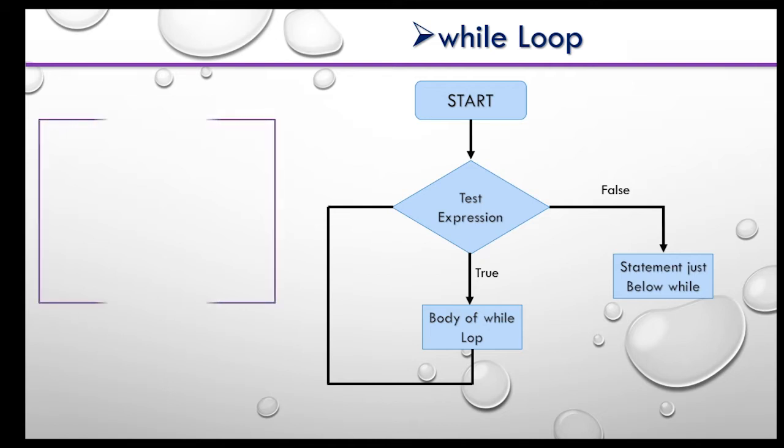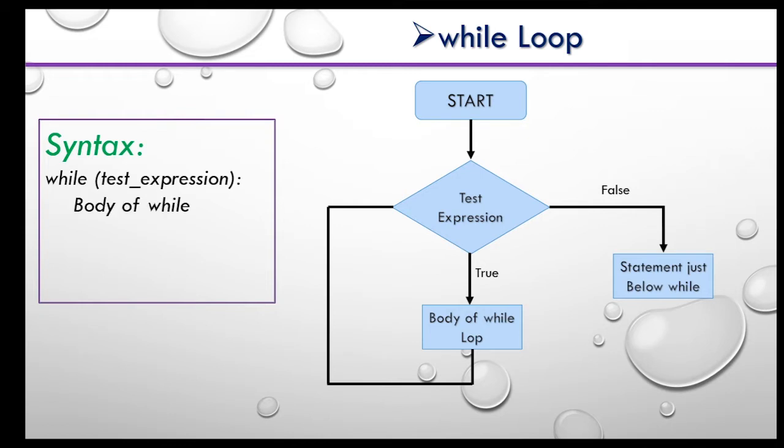Now let's take a look at the syntax. As you can see, we have a while loop which has a test expression. So first of all, the test expression has to be true only. Then the execution will be moved to the body of while loop. And inside the body of while, we will have the various statements. If it is false, we can use else statement, but else is optional. Now let's have a look at how we use the control statement in while loop with an example.